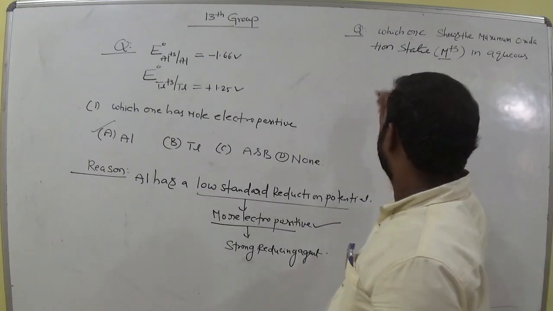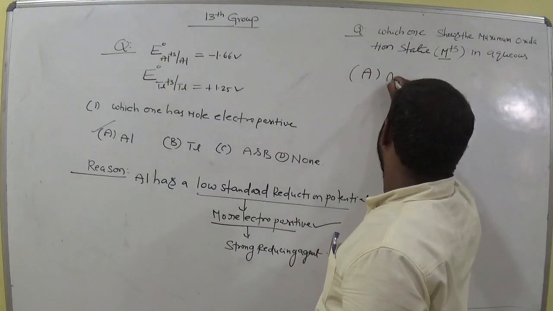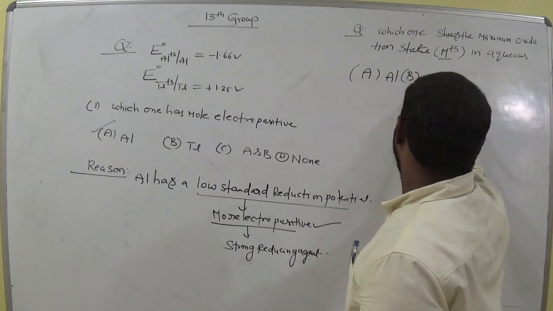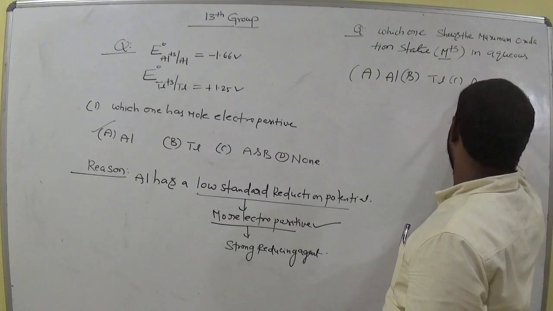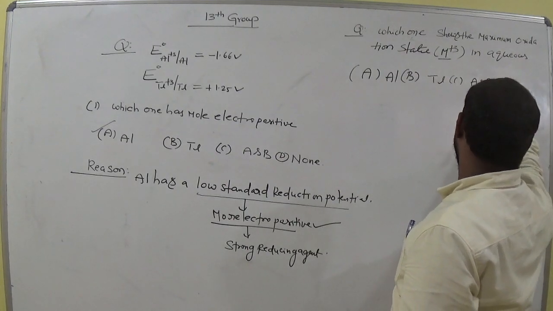Option A aluminium, option B aluminium and thallium, option C A and B, option D none.